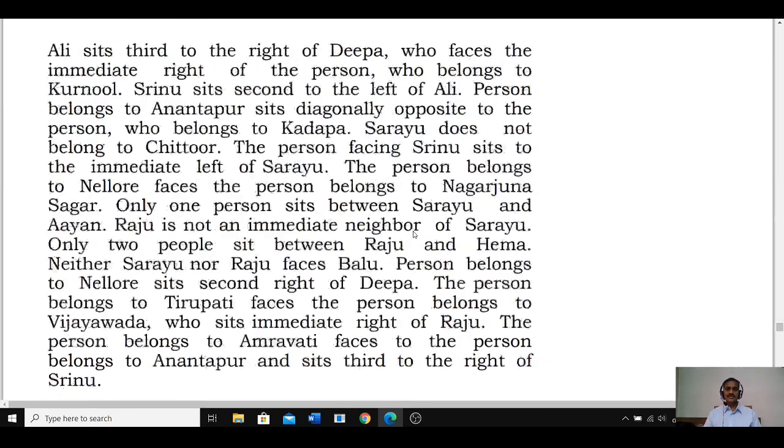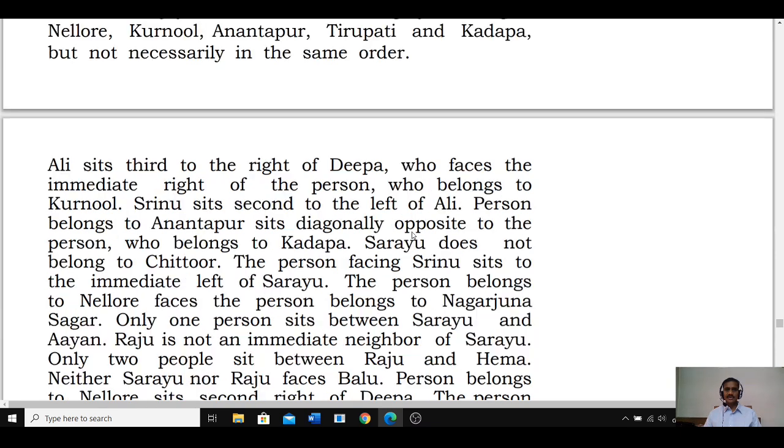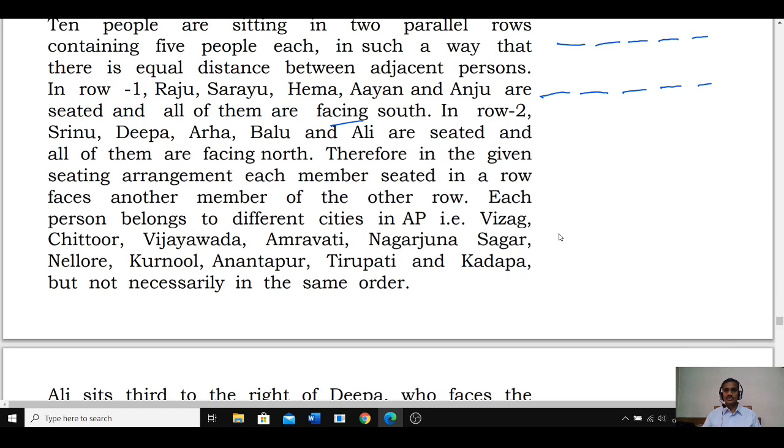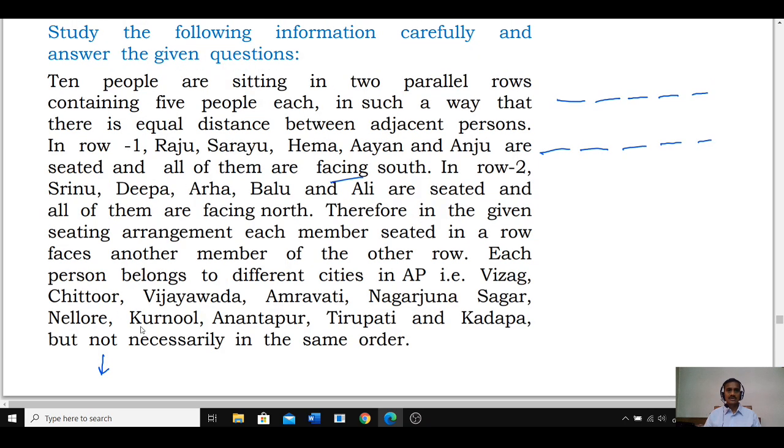Now in this 83 to 87, it is based on what? It is based on two parallel rows. 10 people are in two parallel rows. 1, 2, 3, 4, 5, and another 1, 2, 3, 4, 5, in such a way that row 1 they are facing towards south. Row 1 south పక్క ఎవరెవరు ఉన్నారో వాళ్ళ ఇన్ఫర్మేషన్ ఇచ్చాడు. Who are the persons in row 1 south? Raju, Sarayu, Hema, Ayan and Anju are the 5 persons who are facing towards south.